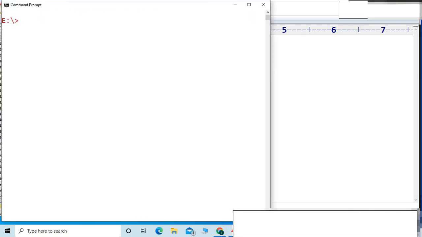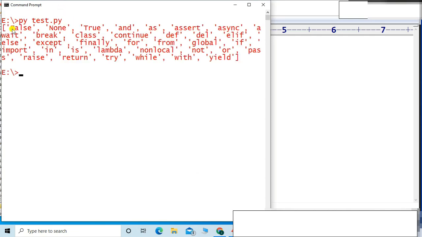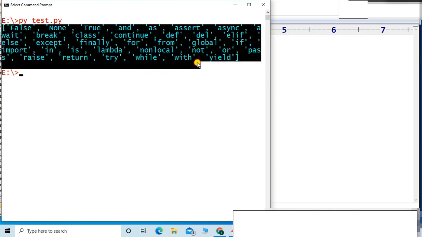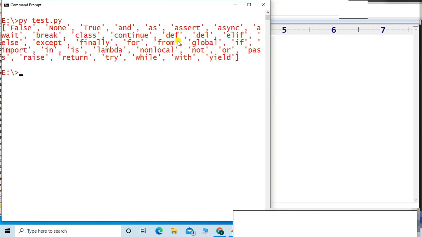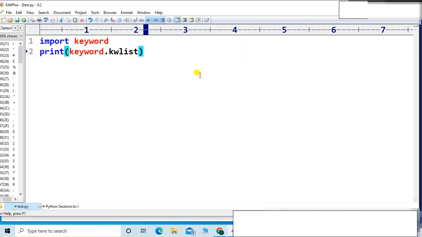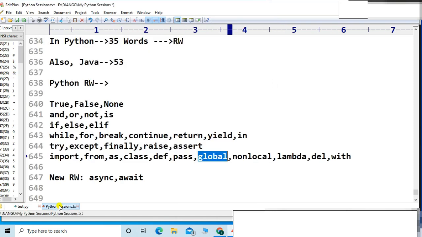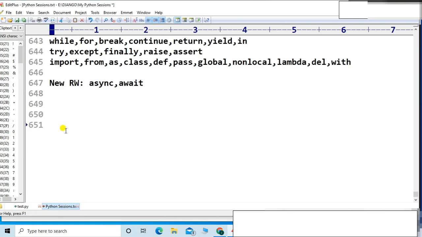So let me go to the command prompt and type py test dot py. You can see those are the words, friends. Those are the reserved words. You can easily count them. If you try to count, you will find the total is 35 reserved words, friends.